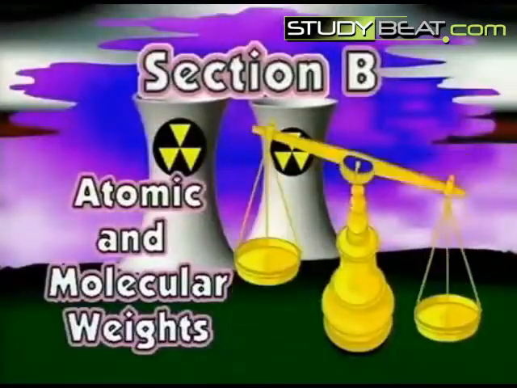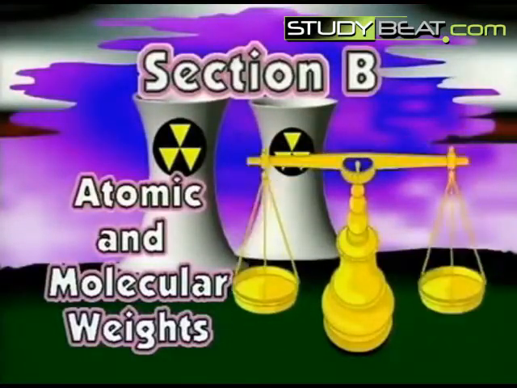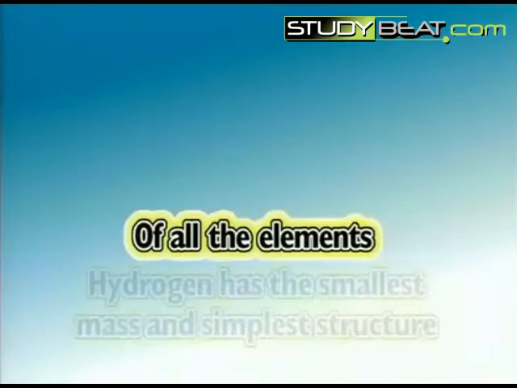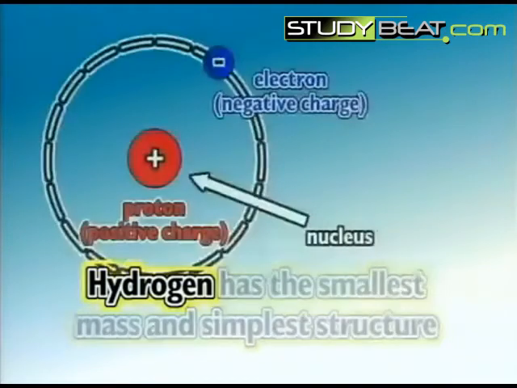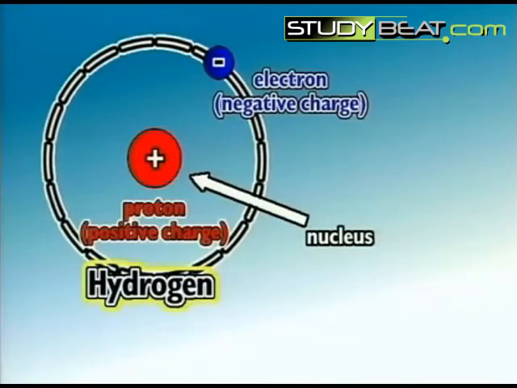Section B. Atomic and molecular weights. Of all the elements, hydrogen has the smallest mass and the simplest structure. A hydrogen atom consists of two electrically charged particles, the proton, which has a positive charge, and the electron, which has a negative charge. As small as it is, the hydrogen atom has measurable mass.